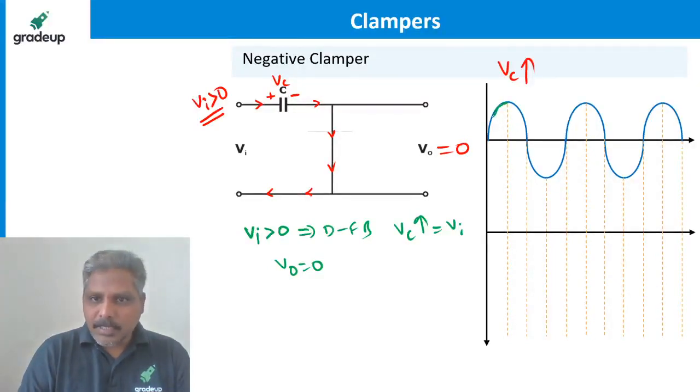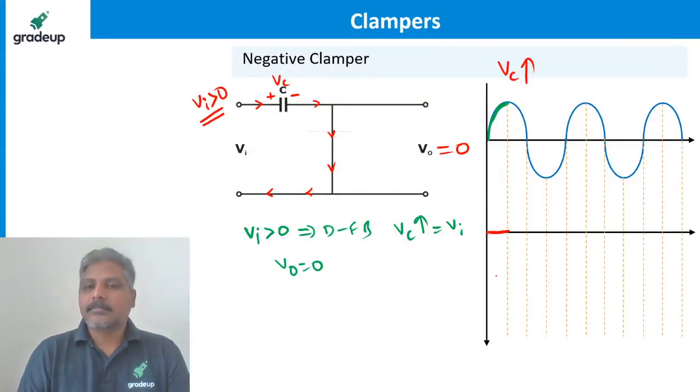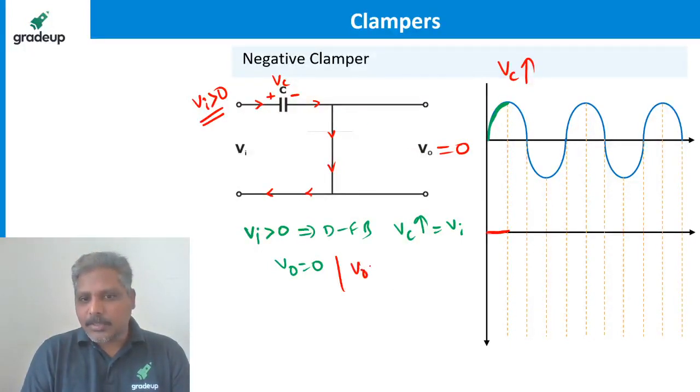I am using the same color for capacitor voltage. During this time, what is the output? During this time, the output is 0, like this. Because output is nothing but the short circuit voltage, or you can also say that output is nothing but Vi minus Vc. Now Vc is becoming equal to Vi, so Vo is equal to 0.